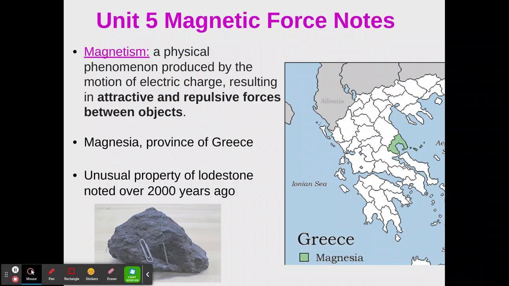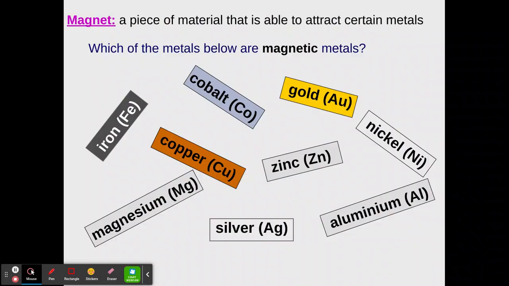All right, so the word magnetism came from this province in Greece called Magnesia, and they discovered there this lodestone about 2,000 years ago that had these really weird properties. They noticed that things that were metal were sticking to these stones, and so that's where the term magnetism came from. So a magnet is a piece of material that is able to attract certain metals.